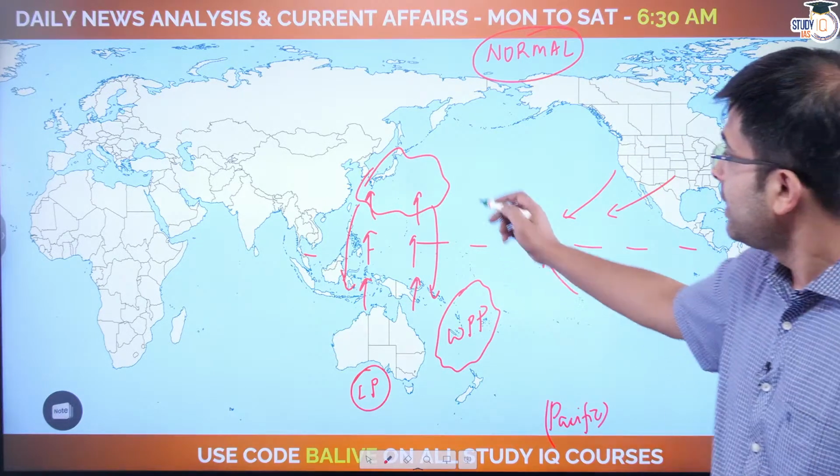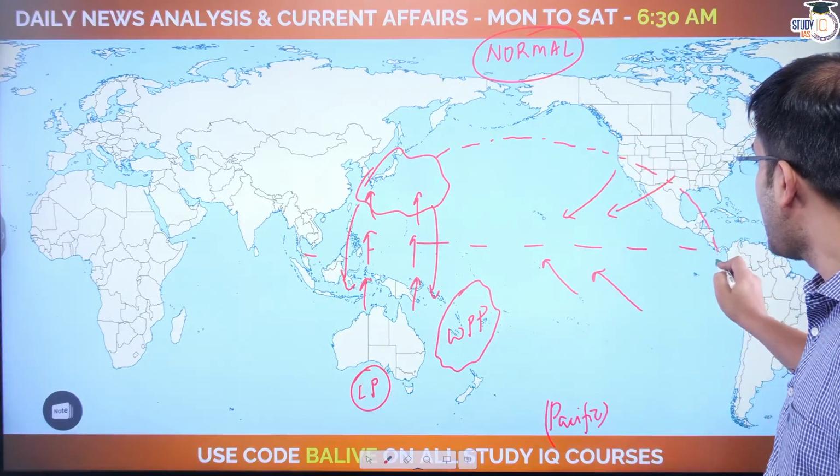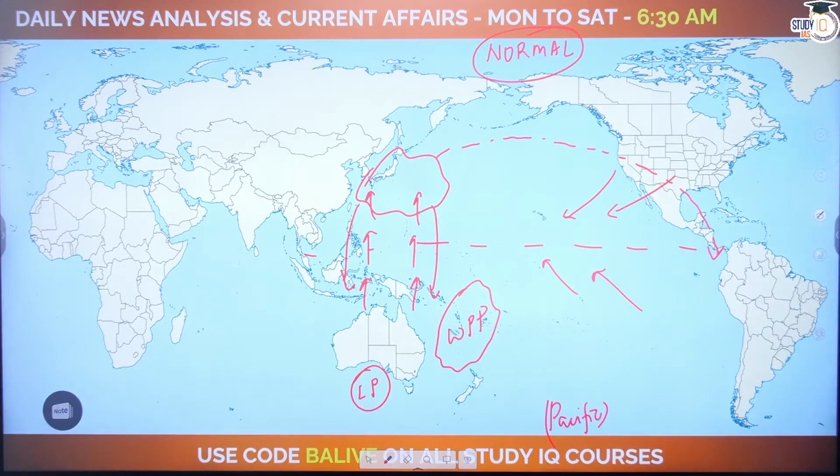Eventually, this dry air mass from Australia has to descend somewhere, and this is where it descends: South America. Descending air, my students, is a place of high pressure. Which means we have completed this circulation. You have low pressure there, high pressure here.